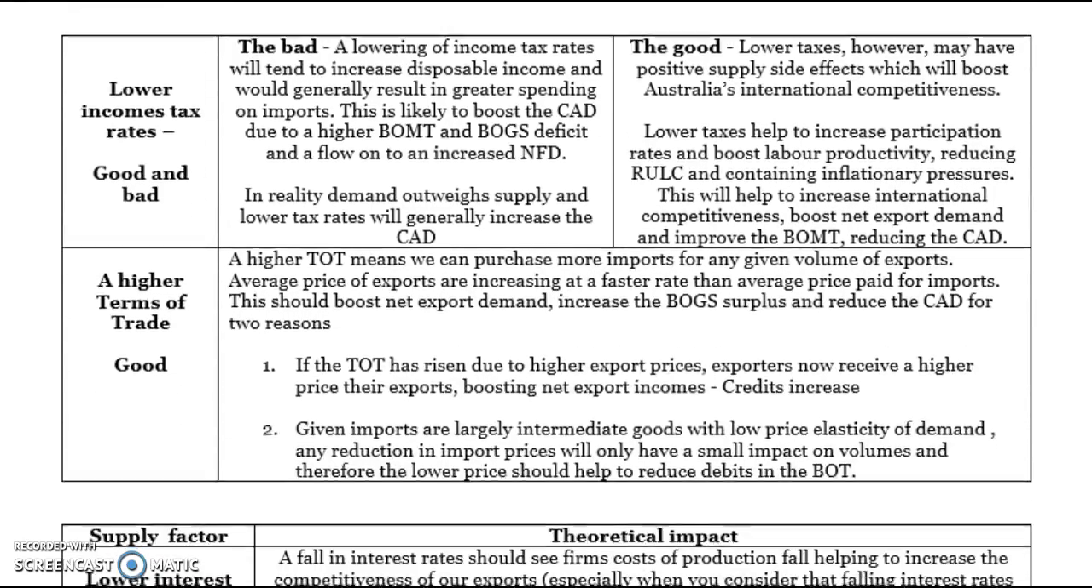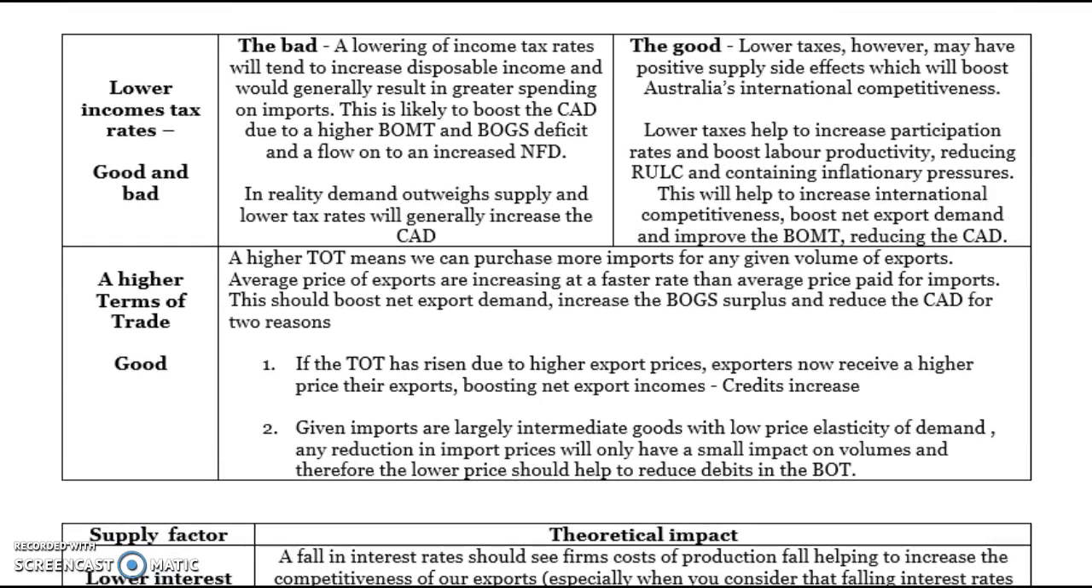Lower income tax rates is, again, a tricky one because there's two different effects. In terms of the bad, lower income tax rates again increase our disposable income, which means that we might spend more on goods and services overseas, which leads to more debits in the balance of merchandise trade and net services because we've got more money. So we might go on more foreign holidays, we might buy more imports, might buy more jumpers from overseas, which can all lead to a higher current account deficit.